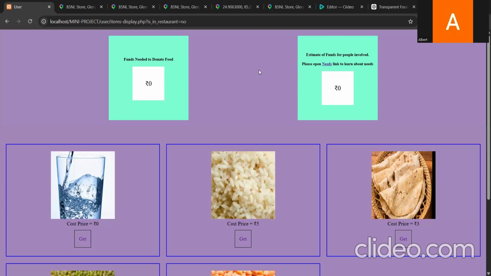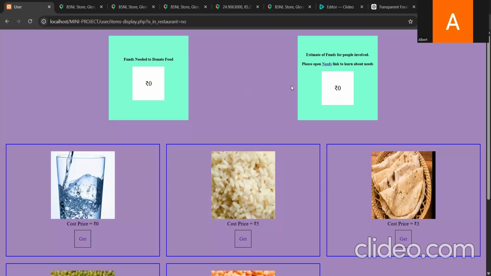But now the maximum amount of funds for the people involved has to be changed. It is not 400 or 500, whatever it was before. It is 5 rupees now. The maximum funds for people involved is now 5 rupees, and the funds required for the people involved is also 5 rupees.